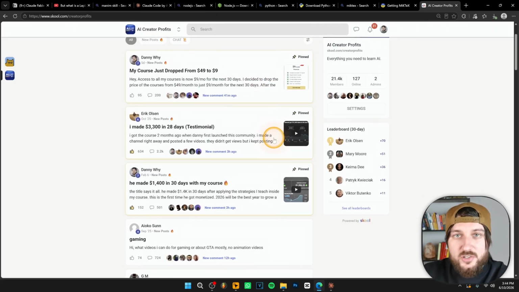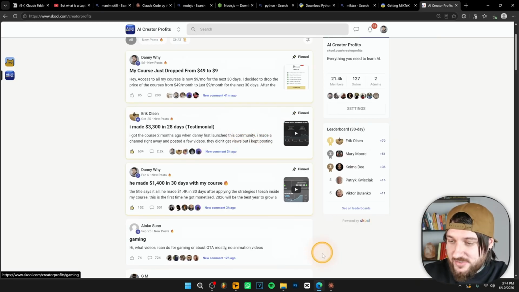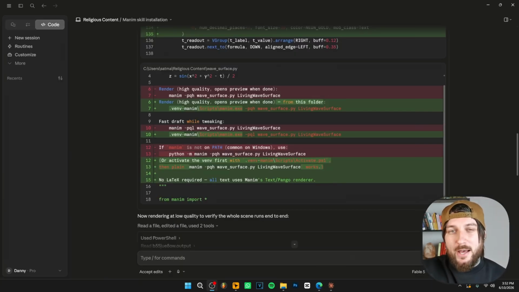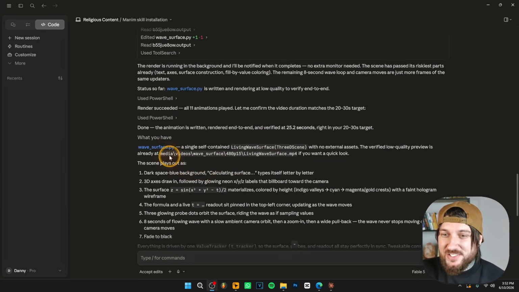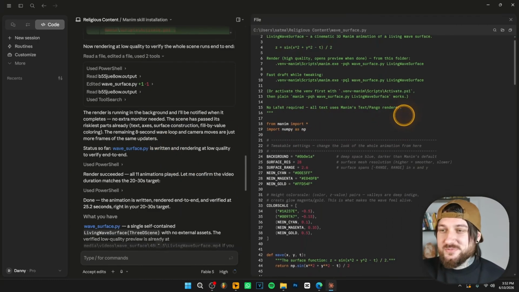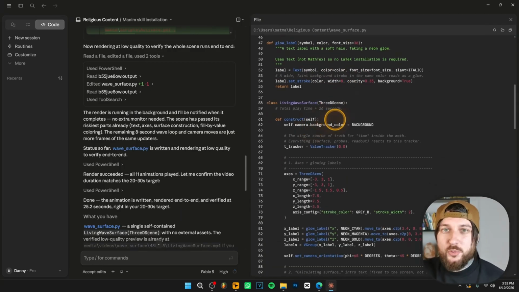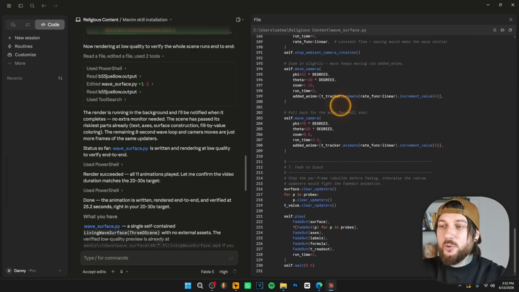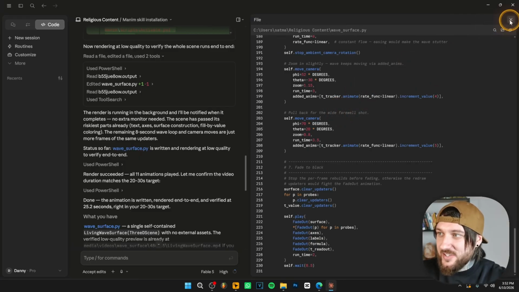Now let's get back to Claude Code and see how the animation looks. Before I show you the animation, I want to show you how it looks in the background, because the animation is just code. So basically, this is your animation. Your animation is literally code. Claude Code has coded the animation. Now, let me show you how the animation looks.